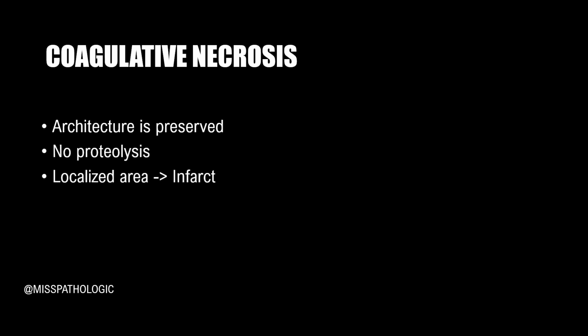So first is coagulative necrosis, wherein the architecture of the tissue will be preserved. There will be no proteolysis, and the localized area is called an infarct. Coagulative necrosis is a process that usually occurs in most solid organs, but always remember the brain will never undergo coagulative necrosis.